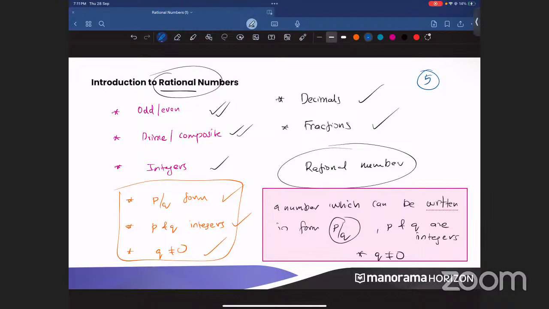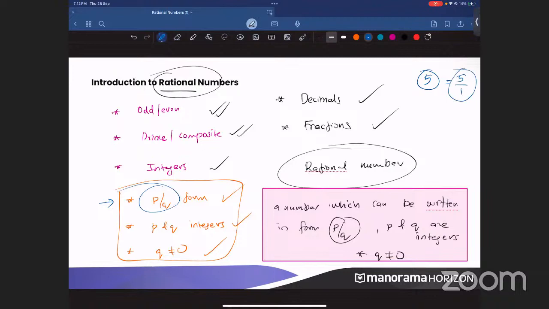Gauri, yeah. Yes, I got a yes, no, yes. I think I'm getting mixed answers. So I'm getting mixed answers for 5. Okay. So if I write simply 5, 5 is not in the p by q form. Is it in the p by q form? Look at this. No, it is not in the p by q form. Simply I'm writing it as 5. It is not p by q form. So I have to write 5 as what? 5 by 1. Good. Very good.